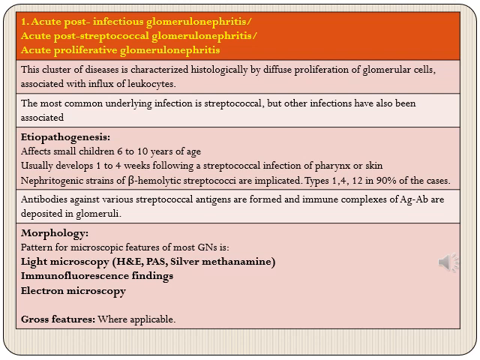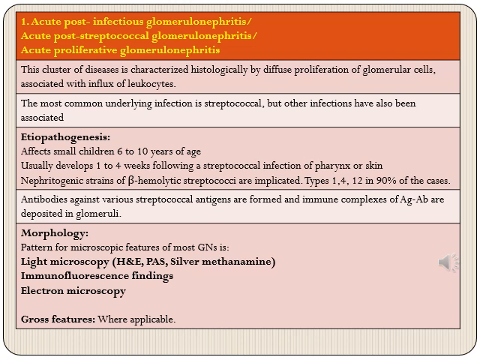Then coming on to etiopathogenesis. It affects mainly small children of the age group of 6 to 10 years. Usually it develops 1 to 4 weeks following a streptococcal infection, which can be either of pharynx or of skin. So there will be a characteristic history of a skin infection or an upper respiratory tract infection, and after about 1 to 4 weeks of this infection, the patient will come with renal complaints, and these renal complaints, as you would recall, will be of nephritic syndrome. All the symptoms of nephritic syndrome will be there.